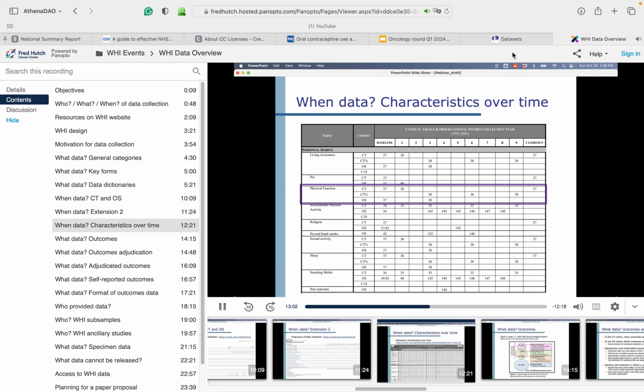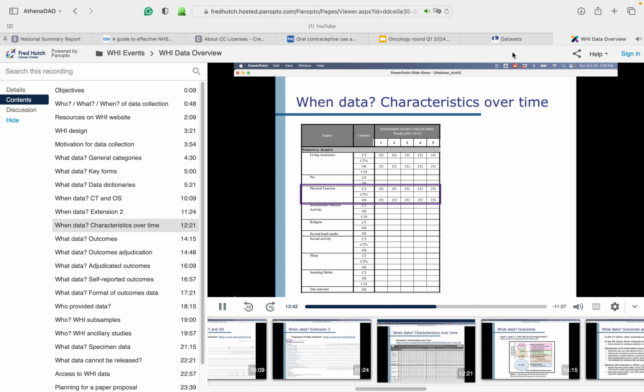Let's consider the characteristic of physical function. We see data on this characteristic was collected at baseline on Form 37 in both the clinical trial and the observational study. In the clinical trial, it was also collected on everyone at year 1 and closeout using Forms 37 and 38. For a subset of the clinical trial, it was also collected using Form 38 at years 3, 6, and 9. And for participants in the observational study, it was collected on Form 38 at year 3.